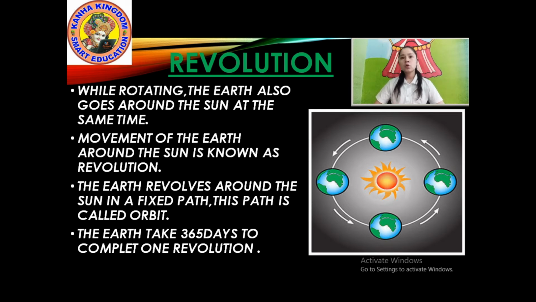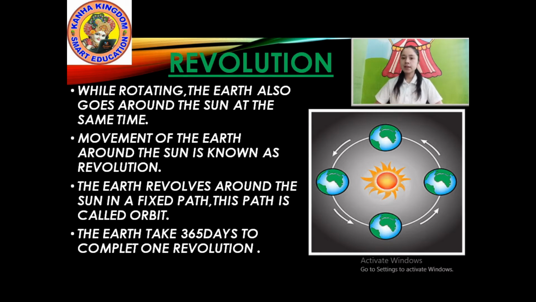Movement of the earth around the sun is known as revolution. But the circular movement of the earth is rotation, which we studied just before that. Earth rotates on a circular movement. But revolution is the movement of the earth around the sun.